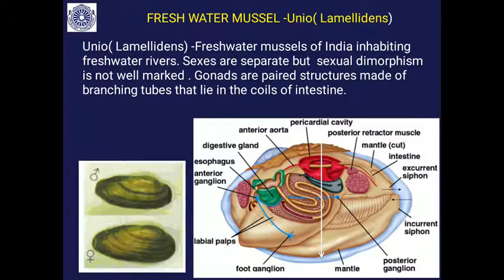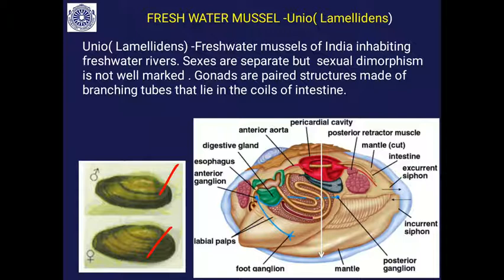Freshwater mussel or Unio, or else lamellidens of India, inhabits the freshwater rivers, lakes, ponds. Here sexes are separate. This is male and this is female, but sexual dimorphism is not well marked. It is very difficult to identify which is male and which is female.